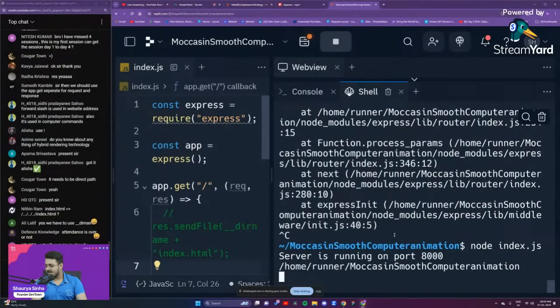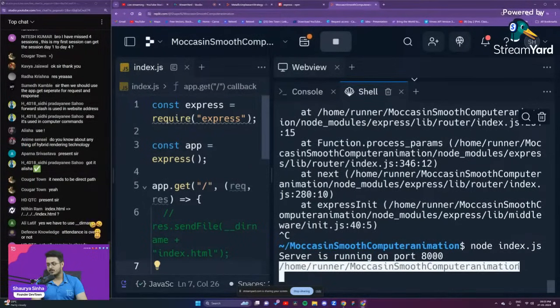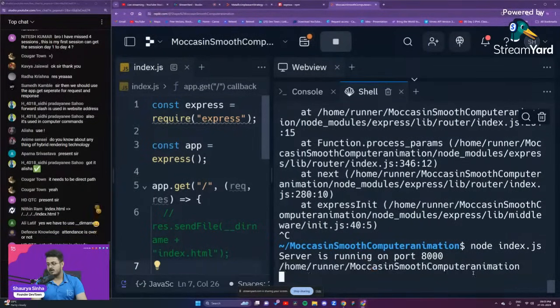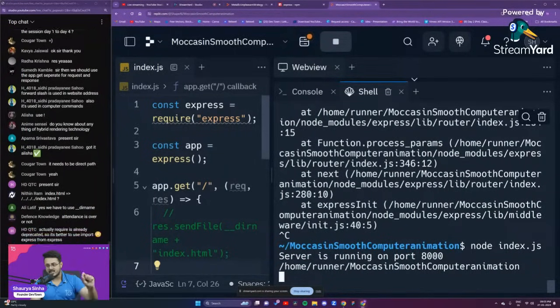Okay, so right over here, guys, as you're able to see, the print is coming up at /home/runner/ and so on, computer animation. That is the name of the particular sandbox that we have created. Inside of this particular folder, we have our /index.html. Our index.html is present inside of this particular folder, guys. Are you guys able to understand this? Please let me know.